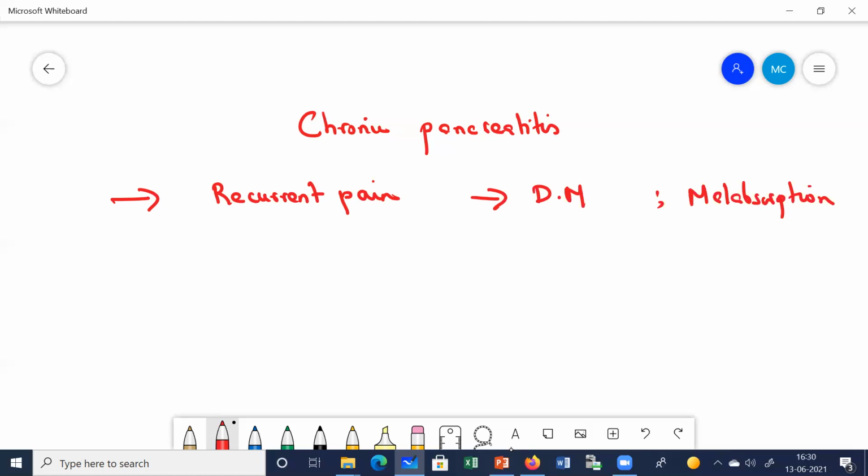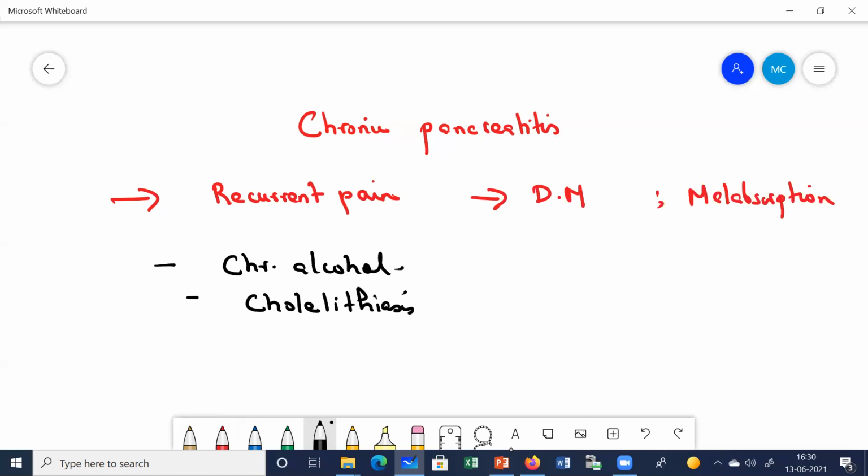Okay, now what are the causes? What is the cause of this chronic pancreatitis? Again, if the patient is taking alcohol, chronic alcohol ingestion, or due to stones in the gallbladder, cholelithiasis. If the patient is a chronic smoker, cigarette smoke.